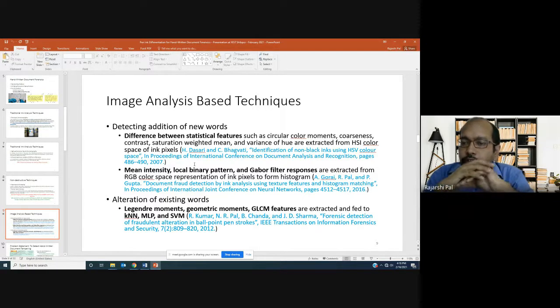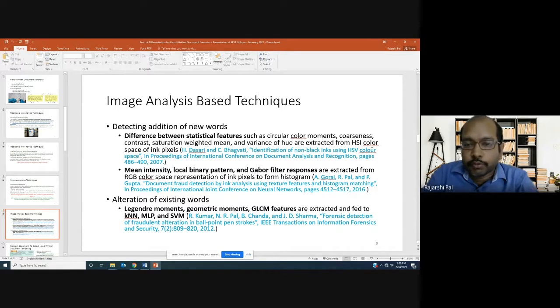International Conference on Document Analysis and Recognition is one of the premier conferences in the space of document analysis and recognition, right? So this paper came from Professor Chakravarthy Bhagvati's group at the University of Hyderabad. What they did is they extracted statistical features from each of the words they were investigating. A few of the statistical features they took were circular color moments, coarseness, contrast, saturation, weighted mean, and variance of hue, right? And they extracted these features from the HSI color space representation.